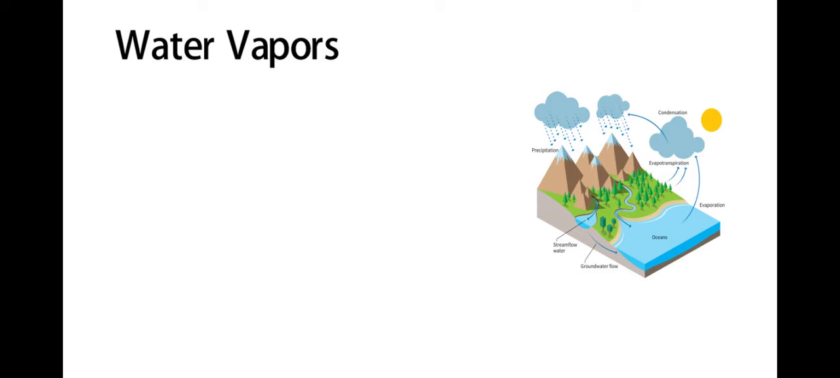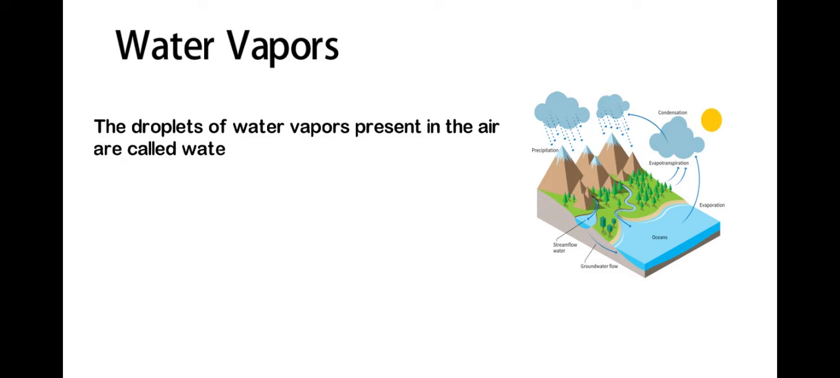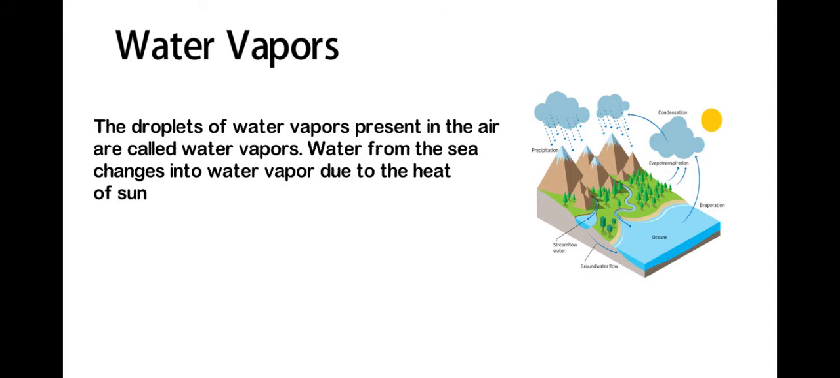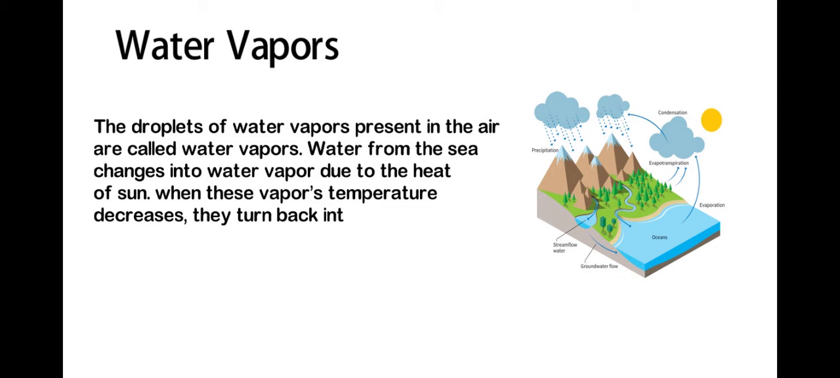Water vapors. The droplets of water vapors present in the air are called water vapors. Water from the sea changes into water vapor due to the heat of the sun. When these vapors' temperature decreases, they turn back into tiny drops of water.